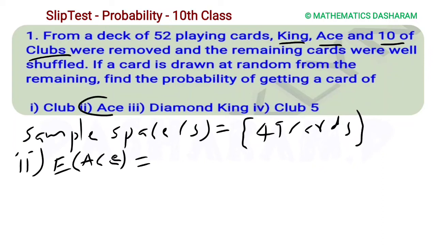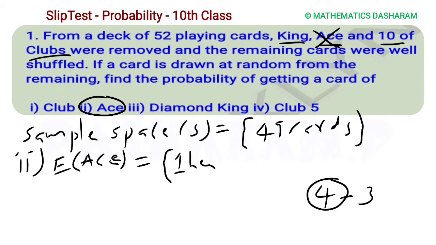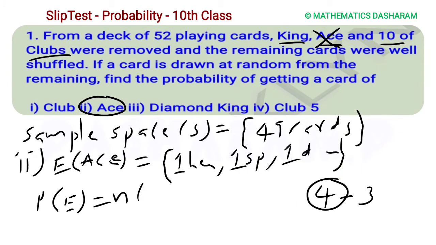Next, second question, Ace card. There are total 4 Ace cards. In each suit 1 Ace card, but already 1 Ace card is removed. So then only 3 Ace cards will be there, which are 1 heart, 1 spade and 1 diamond. Because 1 club Ace card also will be there, but it is already removed in the question. So the probability of E equals n of E divided by n of S. So favorable 3 out of 49.